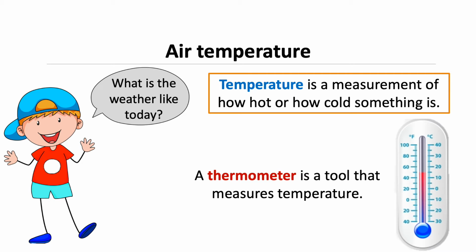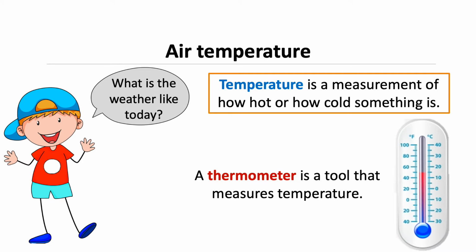Air temperature. Suppose a friend asks, "What is the weather like today?" You might describe the air temperature. Temperature is a measurement of how hot or how cold something is. If you want to measure the temperature, you can use a thermometer. It's a tool that measures temperature.